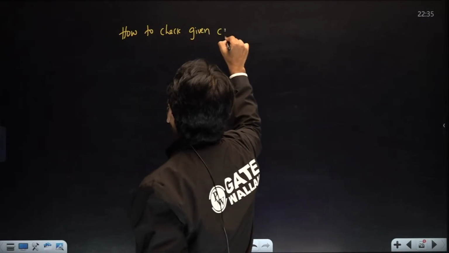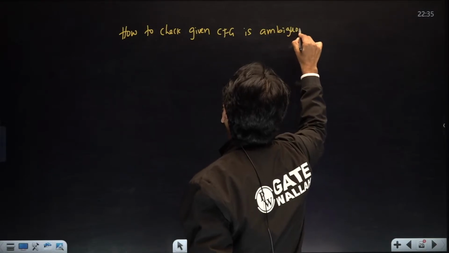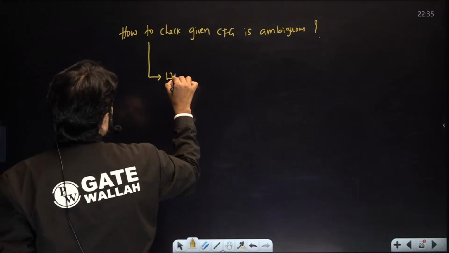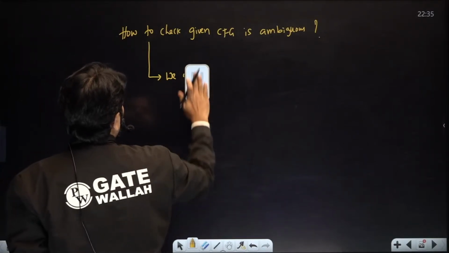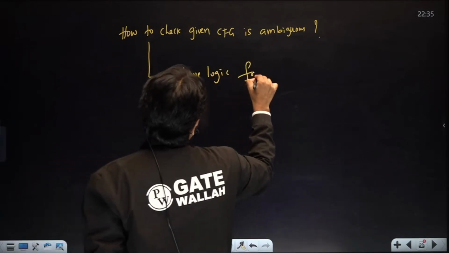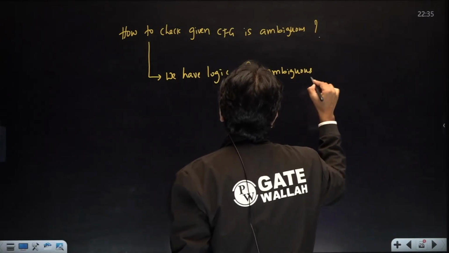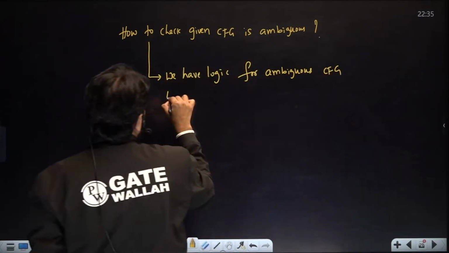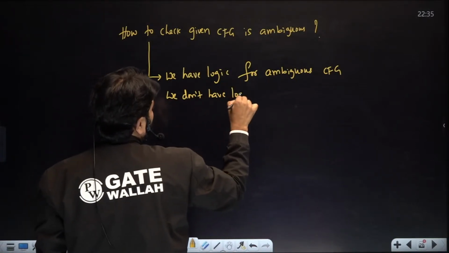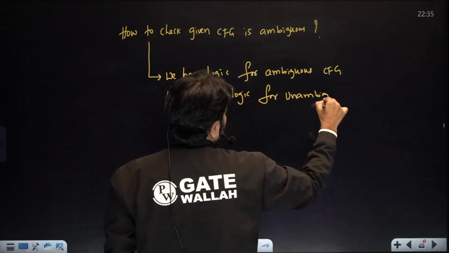Given a CFG is ambiguous, let me conclude that too. We have a logic for ambiguous only. We don't have a logic for unambiguous, but we have the definitions for both.